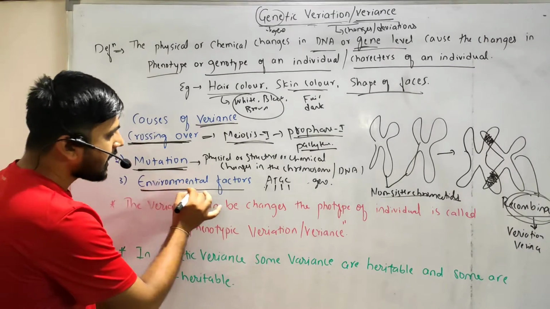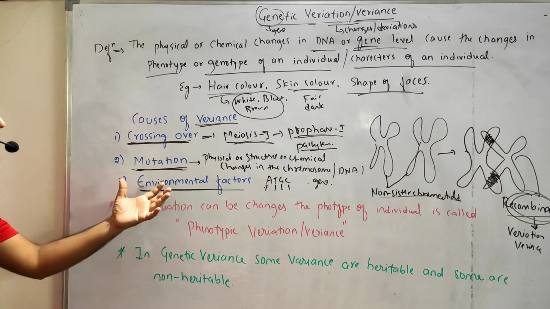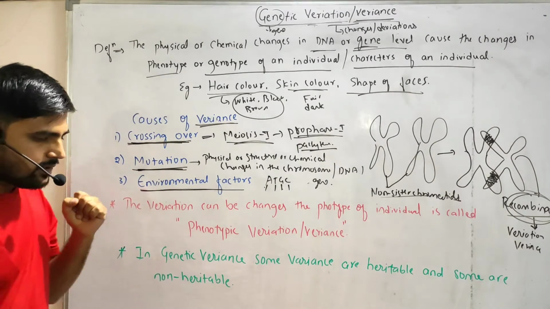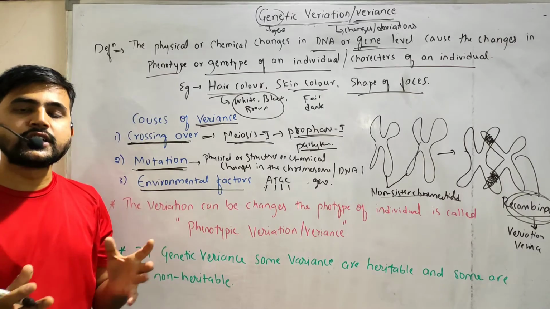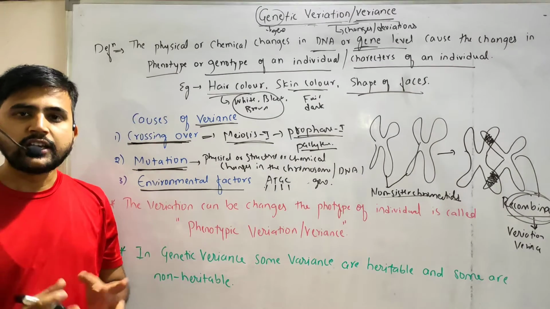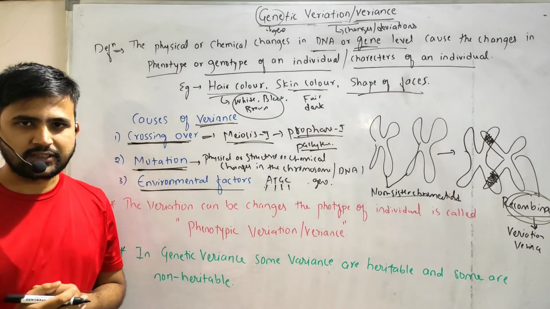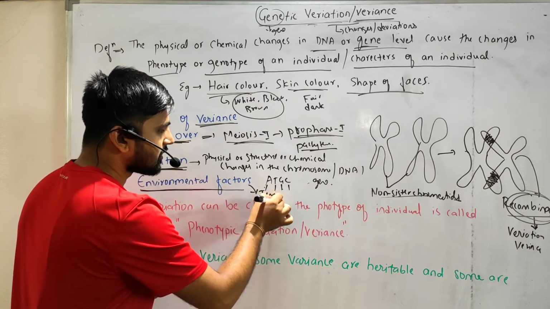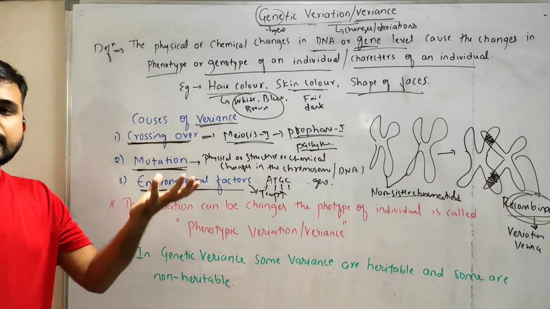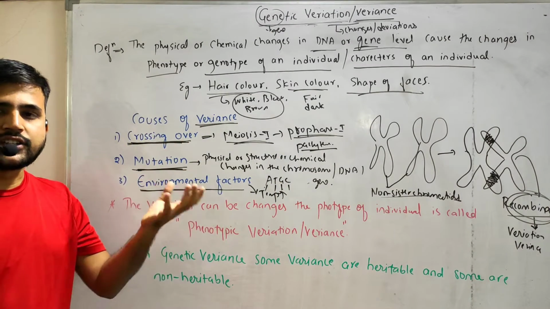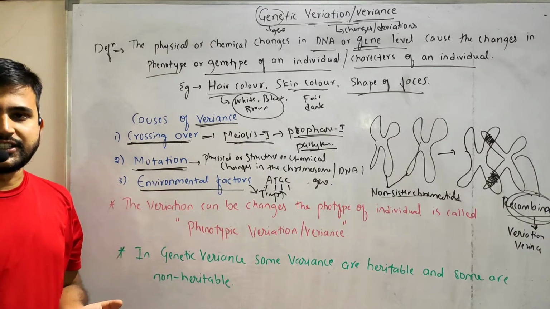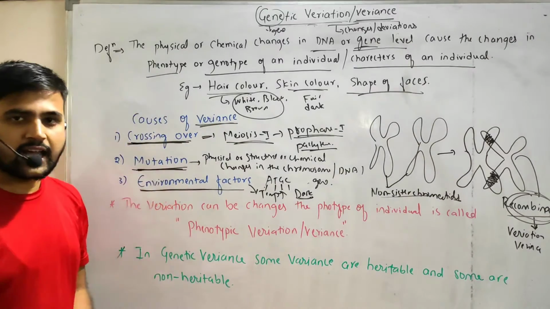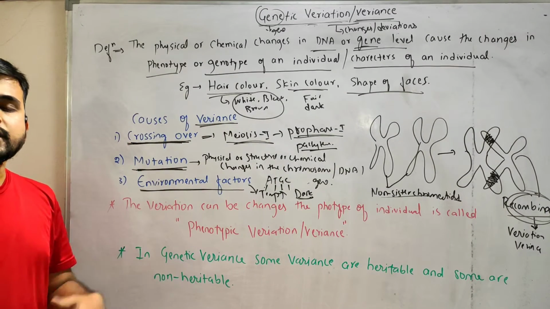And third one is the environmental factor. How does the environmental factor cause variations? For example, some of the people who live in a highly temperate area will show very dark skin color. Because in a highly temperate area there is more temperature, more temperature. That's why their secretion of melanin is increased, and they show dark color. They have darker skin as compared to the people who live in the polar region.